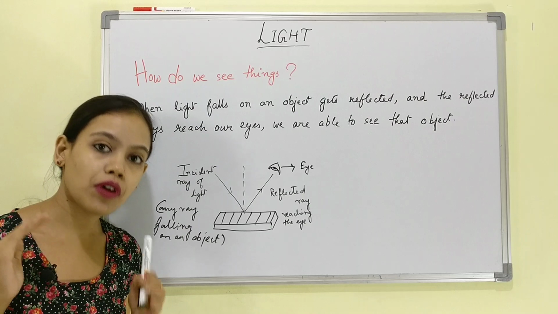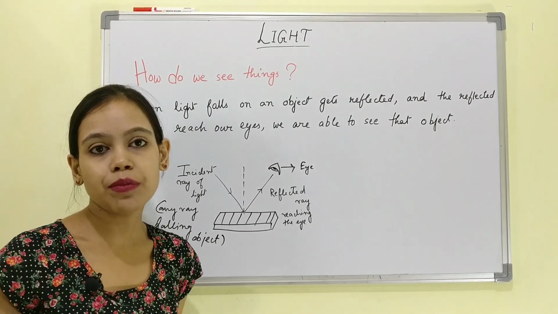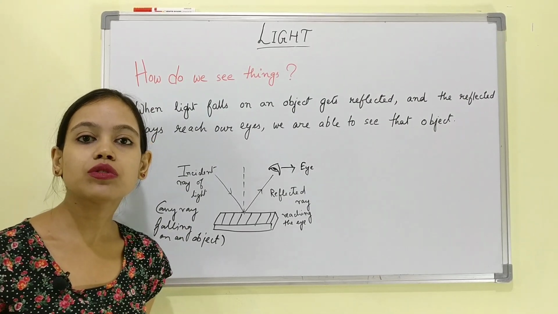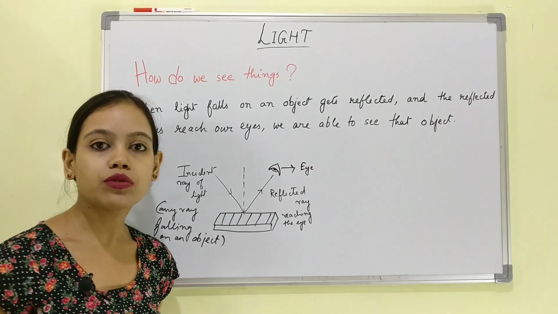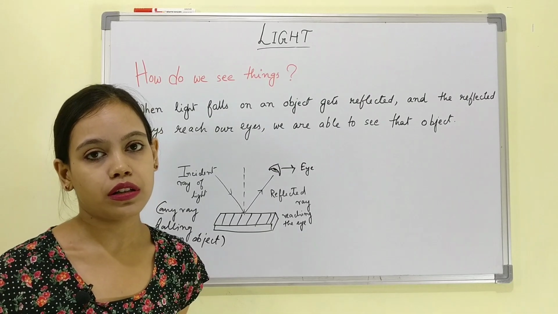This occurs for each and every object that we are able to see. It can be due to natural light or due to artificial lights that are created.